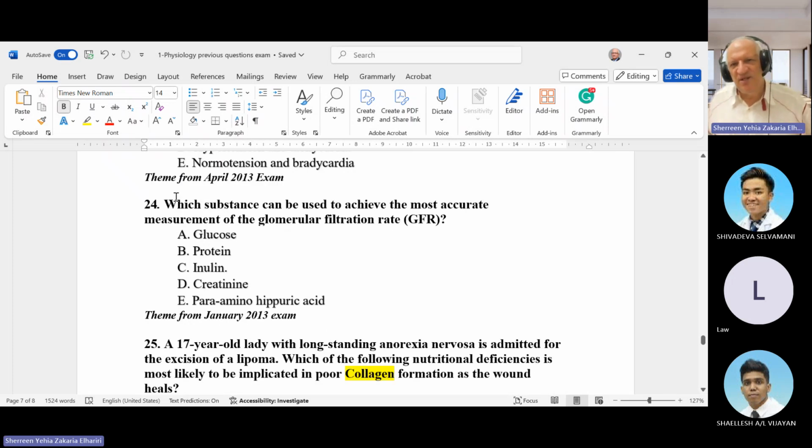What substance is used to achieve the most accurate measurement of glomerular filtration rate? It is also a common question in exams. How to measure the glomerular filtration rate? Anyone? For glomerular filtration rate, we use inulin because inulin is not absorbed or re-excreted by the kidneys. But if you need to measure renal plasma flow, we use para-aminohippuric acid. So glomerular filtration rate by inulin and renal blood flow by para-aminohippuric acid.